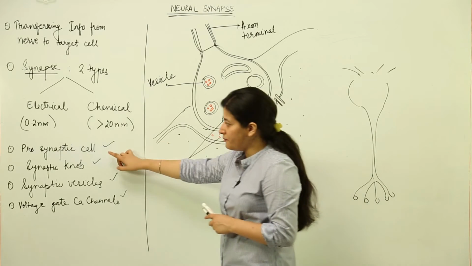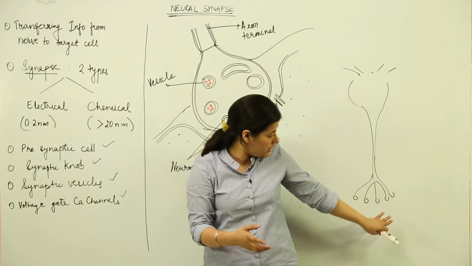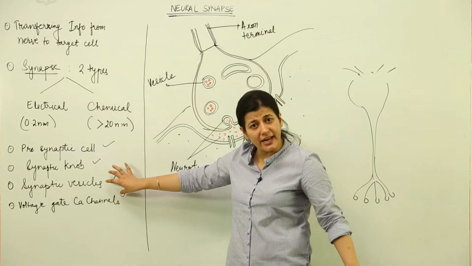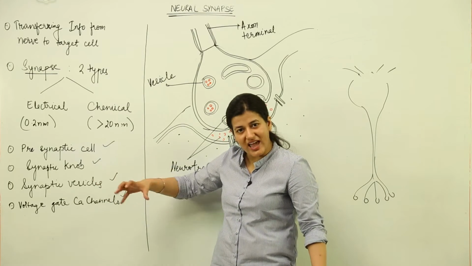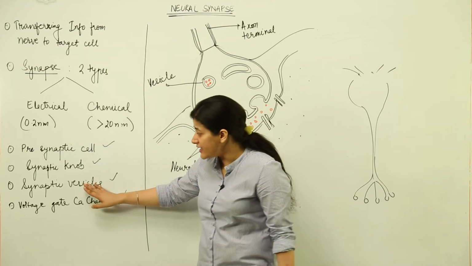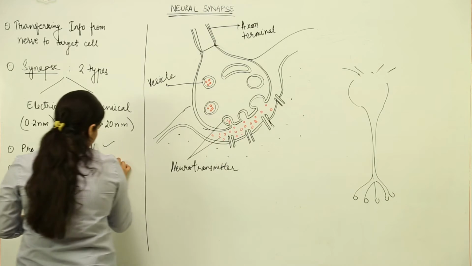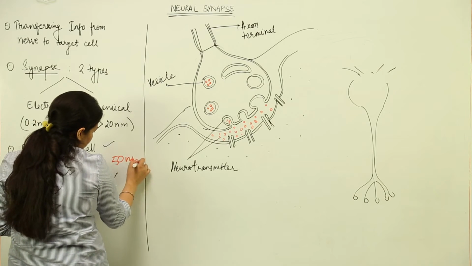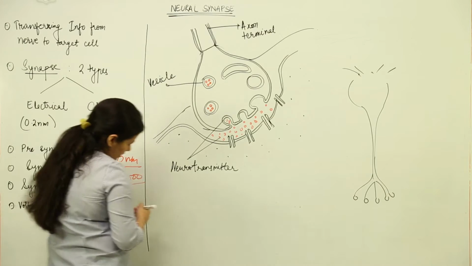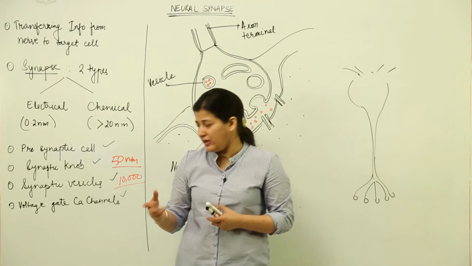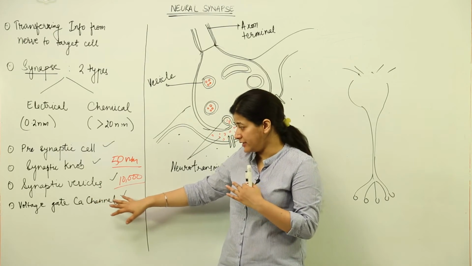We are going to find a presynaptic cell, we are going to find a synaptic knob, the bulbous structure that we study in the case of neurons. We have synaptic vesicles inside those synaptic knobs. These synaptic vesicles have neurotransmitters in them. Each synaptic vesicle would have a 50 nanometer diameter, and there would be more than 10,000 neurotransmitters like acetylcholine or GABA present inside each synaptic vesicle.